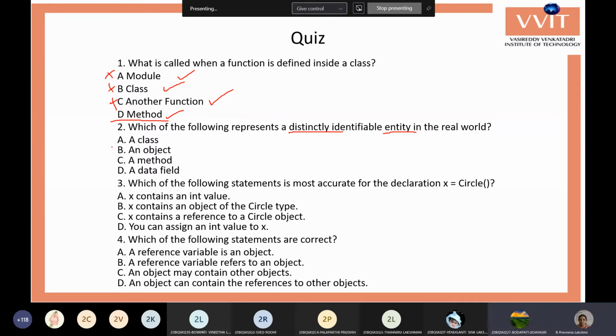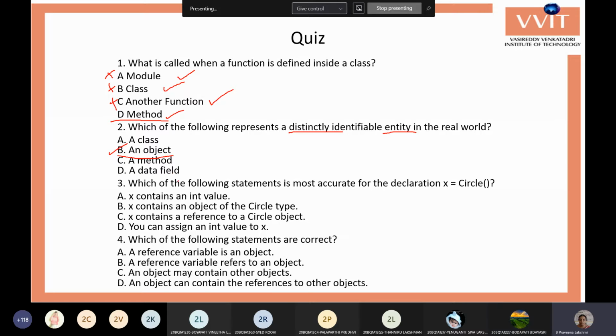Distinctly identifiable entity means it has differences in each and every instance. So that is the object. Because the class is the same throughout the program, the method is the same, the data field is the same, but whenever you instantiate the class, it will be differentiated with different data. So B is the correct answer.